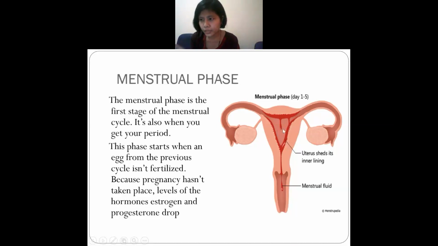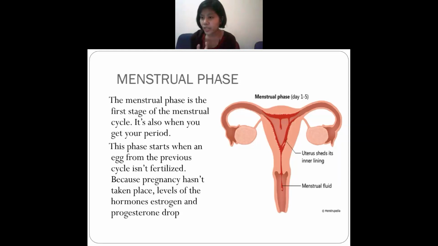The healthiest egg will go inside this uterus, and this uterus will also become, what to say, greater in size, or else you can say larger in size. And who will help in making the uterus size bigger? There is a hormone.